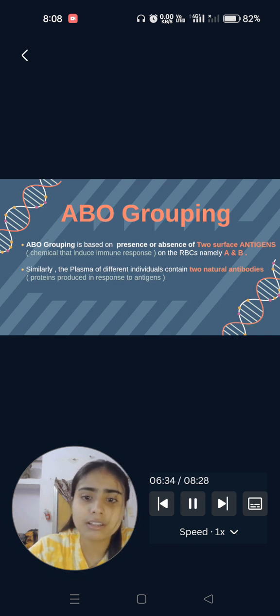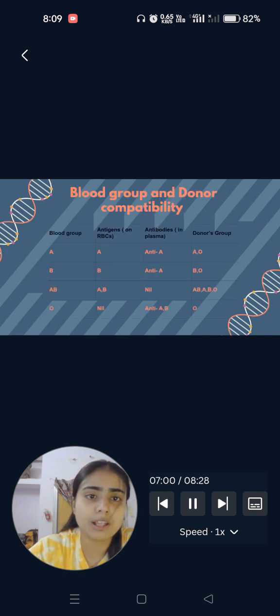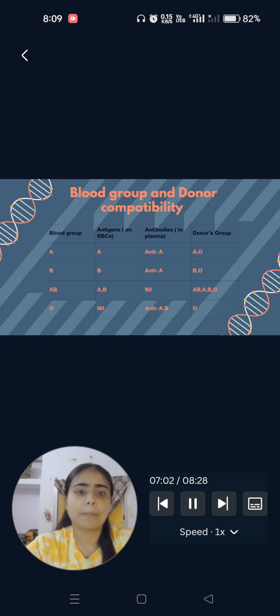It means that if antigens invade our body, antibodies are produced in response against antigens, and they are present in plasma. We can conclude the difference between antigens and antibodies: antigens are present on RBC and antibodies are present in plasma.